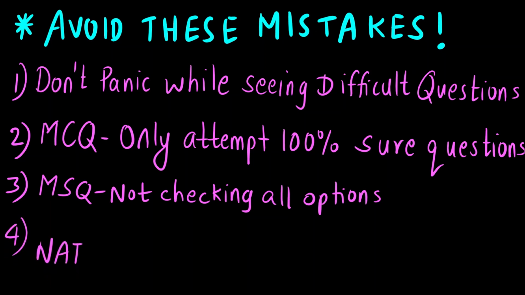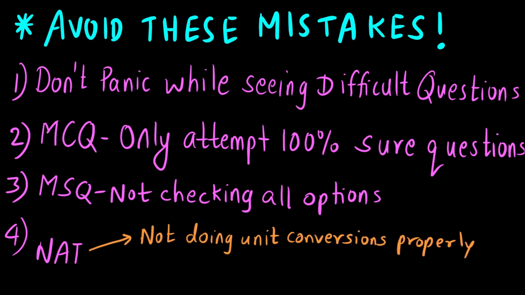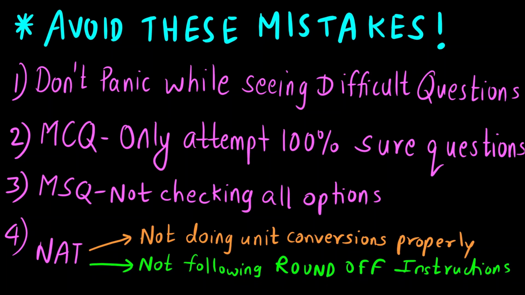Okay, and then there are some common mistakes that many people make in the NAT section, that is numerical answer type. One is not doing unit conversion properly. NAT एक ऐसा section है, numerical answer type, इसमें mostly कौन सा section होगा, physical chemistry. So you should be very careful while doing unit conversion, and unit conversion सही से करने के बाद भी students mistake करते हैं. The second mistake is not following the round off instruction.